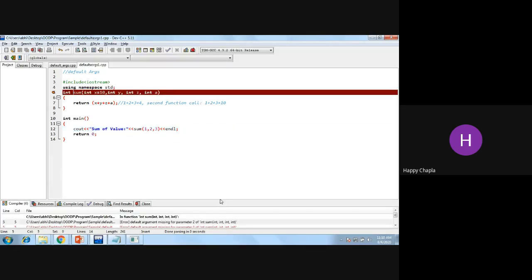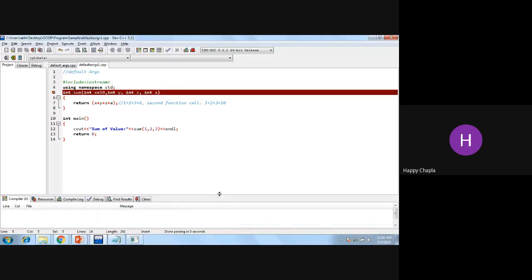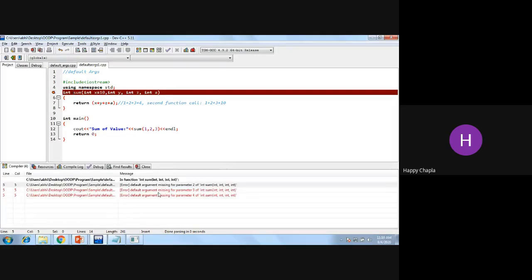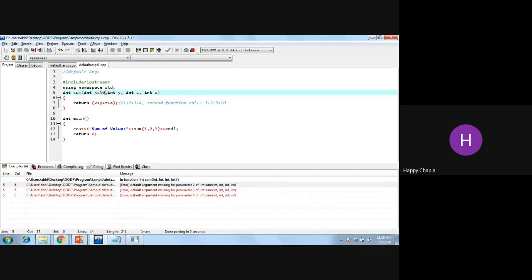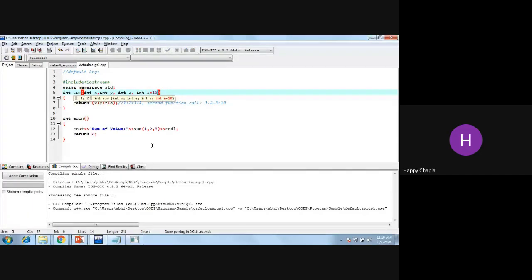it will give me an error, something like this. What will be the error? Default argument missing for parameter 2, 3 and 4, right? So if you want to give the first parameter a default argument, then you must give the other values too. But if you want to give the default value to your right-hand side parameter, it will allow you. Yes, as we were seeing earlier.